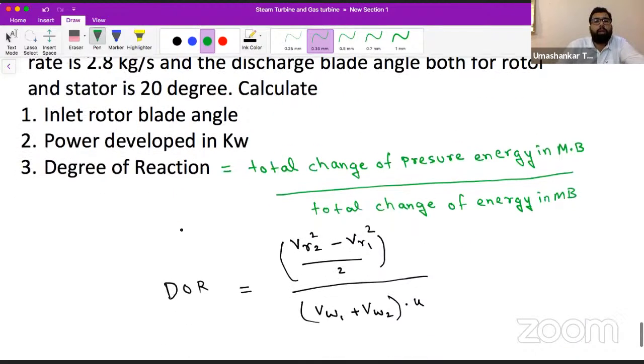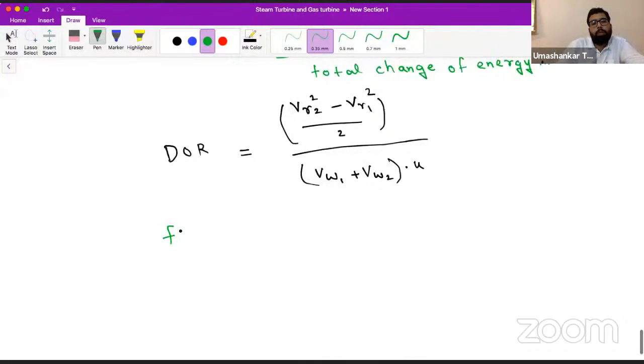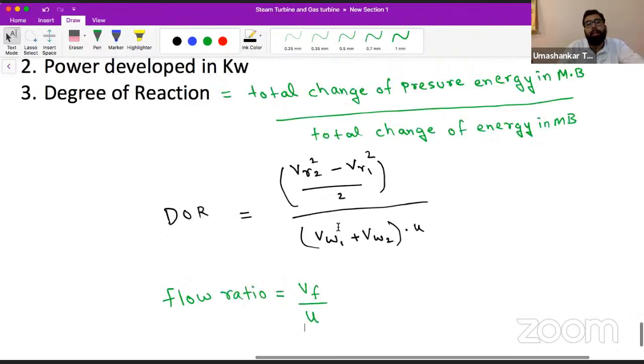And the flow ratio. What is the flow ratio? So we have seen the flow ratio. Flow ratio is VF upon U. We have seen it while we were discussing the impulse turbine, that flow ratio is defined as VF upon U.